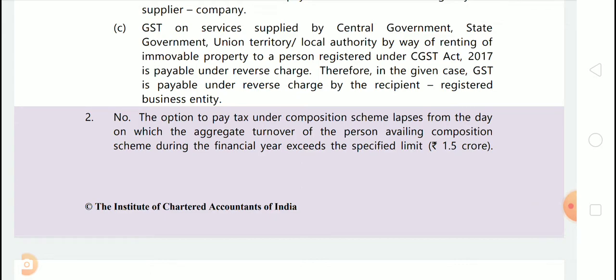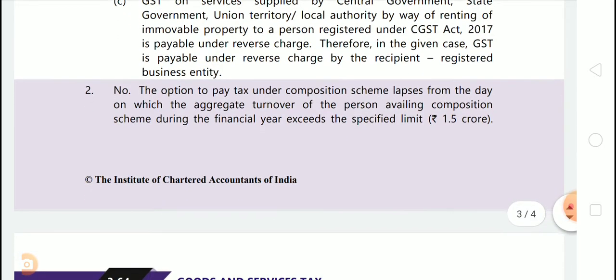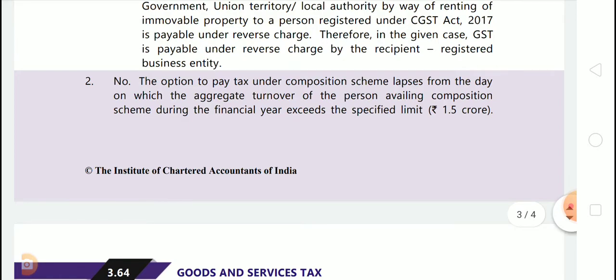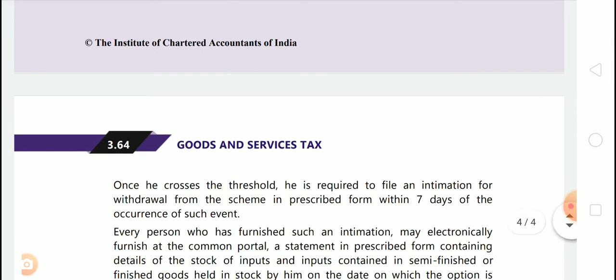The option to pay tax under composition scheme lapses from the day on which the aggregate turnover of the person availing composition scheme during the financial year exceeds the specified limit, that is 1.5 crore. From the day the limit crosses the specified limit, the composition scheme lapses. Means option to pay tax under composition scheme lapses.